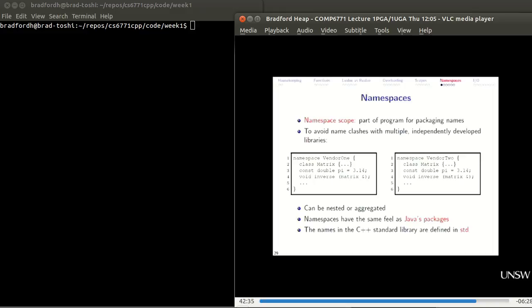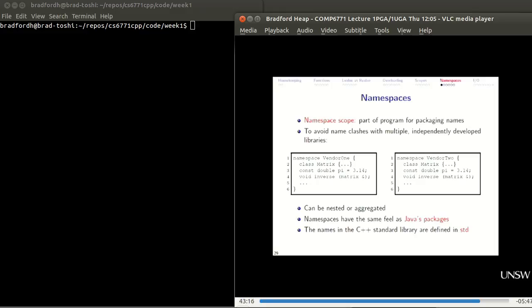It prevents clashes. If the namespaces didn't exist, you would end up with all sorts of problems. You'd have 2 definitions of the class matrix, 2 different definitions of the value pi, 2 different definitions of the function inverse. So namespace allows us to package up together parts of our code that works together. Namespaces can be nested. So I can have namespace vendor 1, inside that namespace product 1. In that namespace, product 1, I can create product 2 namespace under the same vendor.